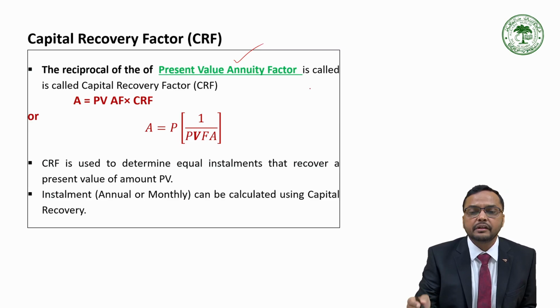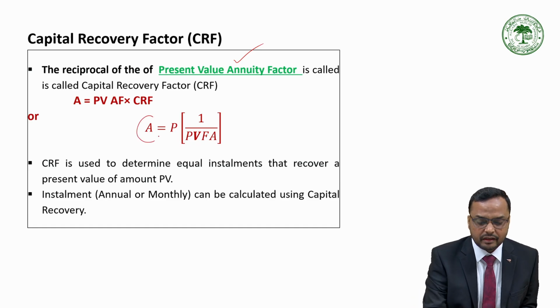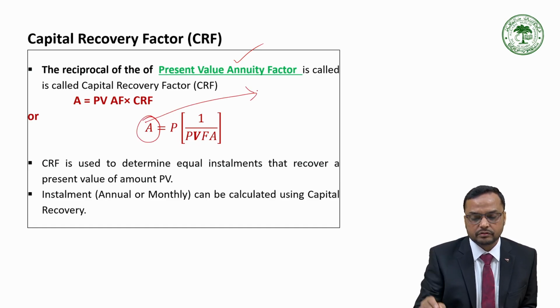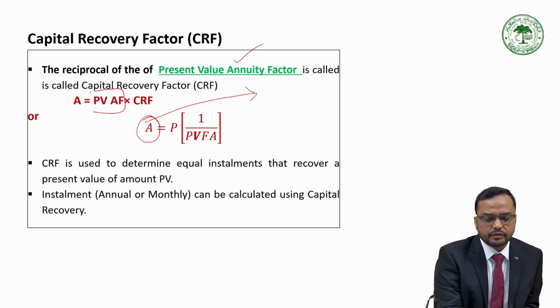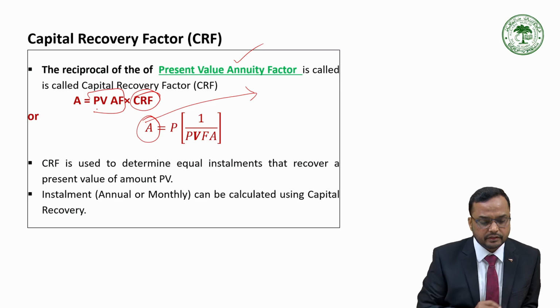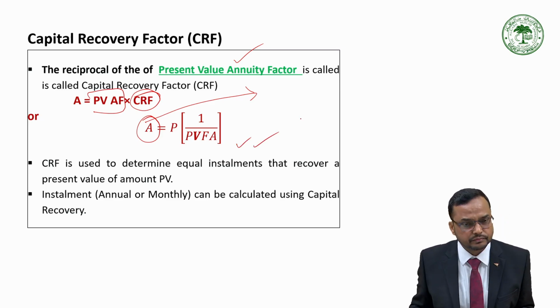If we divide 1 by the present value annuity factor, we will get the annuity amount every year. So A is what? The present value of the annuity into the capital recovery factor. We will get the annuity amount.